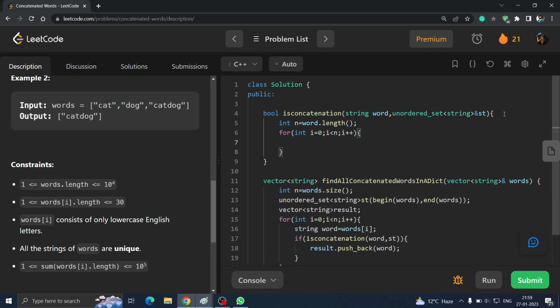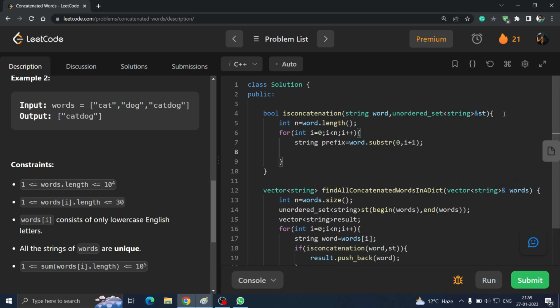Now, as I told you, we will make a prefix string. To get the prefix string, we will simply use the STL call word dot substr, and we will pass the starting index and the length. That will give us the substring prefix. For suffix, you will write word dot substr. Substr is an STL call which will give you a substring where you have to pass the starting index and the length. For the suffix, the starting index will be i plus 1 up to the end. For the end, you don't have to pass anything. You leave it blank and it will consider it from that index to the last index.